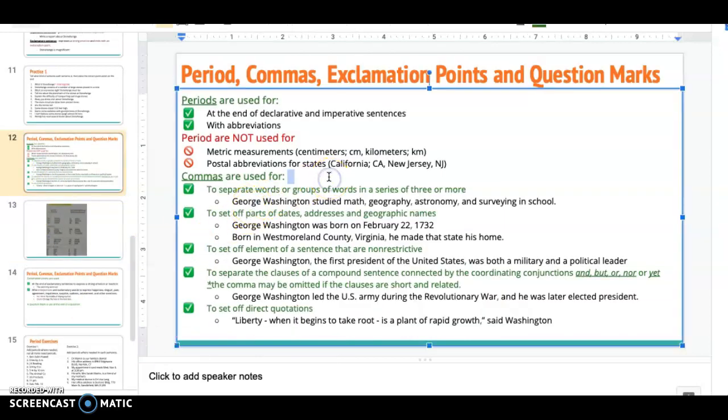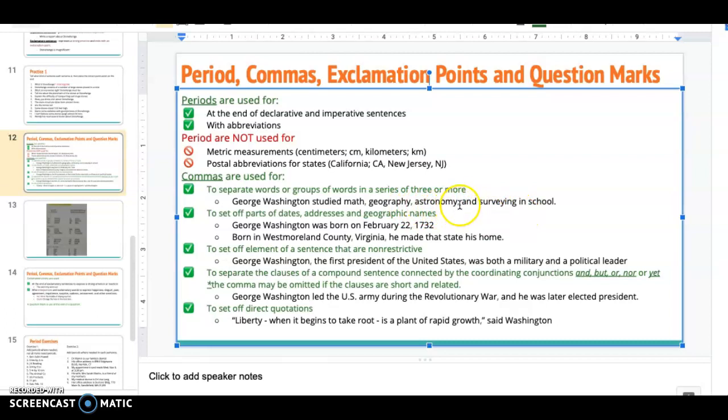Commas. These are our worst nightmare in punctuation because we never really know when we use it and when we don't. So hopefully these rules are going to help you. The first time you use it is to separate words or groups of words in a series of 3 or more. George Washington studied math, geography, astronomy, and surveying in school. That's 4 things. Math, comma, geography, comma, astronomy, comma, and surveying.